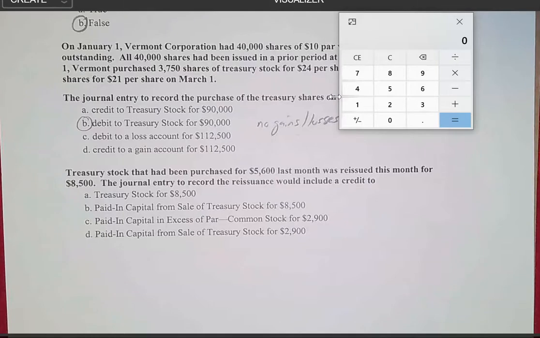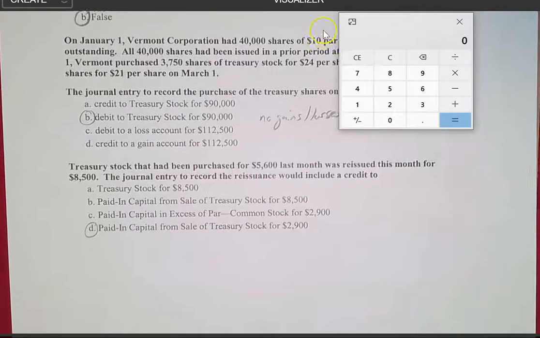We would credit common stock for $1 per share, and then if we sold it for $5, the remaining $4 would go to paid-in capital in excess of par. So this journal entry has no business in a treasury stock transaction. And then choice D, paid-in capital from the sale of treasury stock, $2,900. This is going to be our correct answer.